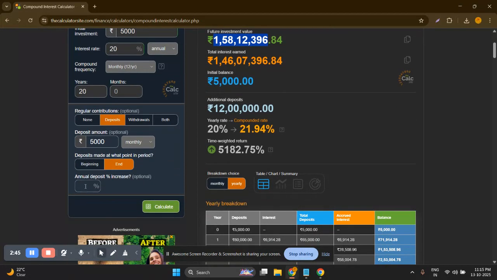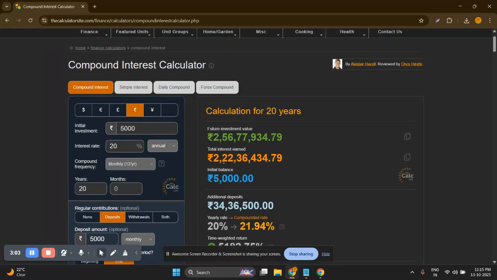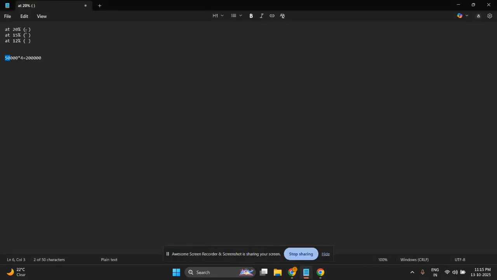Now suppose you also increase your deposit by 10%, which means that this year you are investing 5,000 rupees, and from the next year you will invest 5,500 rupees. So this is how you will increase the deposit amount, and then the amount will be around 2 crore 56 lakh rupees. Suppose we calculate this amount here. With the 20%, you are making 2 crore 56 lakh rupees.